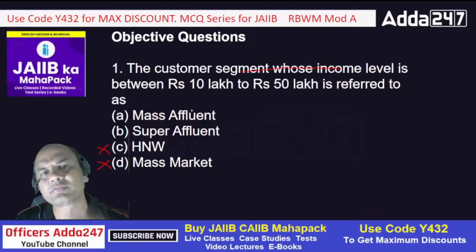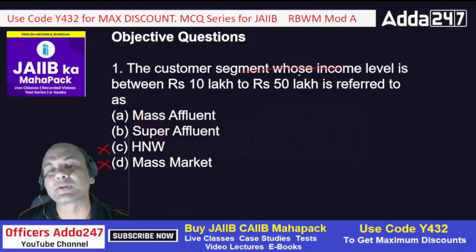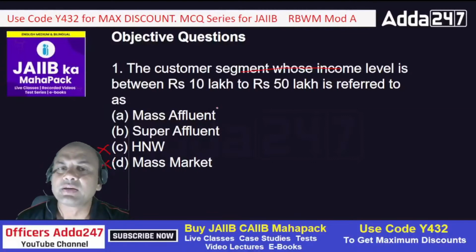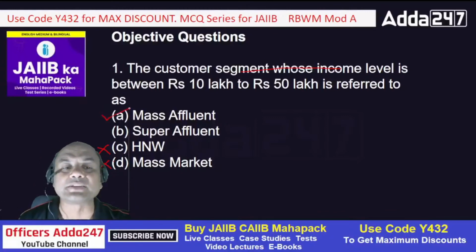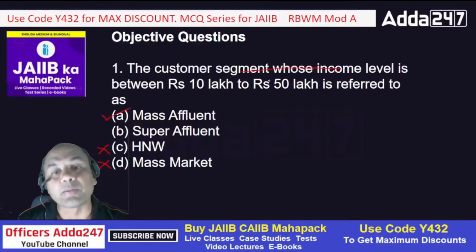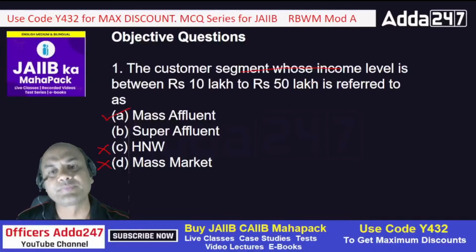HNW means above 10 crores, 100 crores. These guys are HNW. What about the other two? Is it mass or super affluent? Affluent means a bit richer guy, but super affluent means better amongst these. So this guy is called mass affluent. Above 50 lakhs, this guy is called super affluent. Then what is HNW? The HNW is very high. It is not in lakhs, it is always in crores.